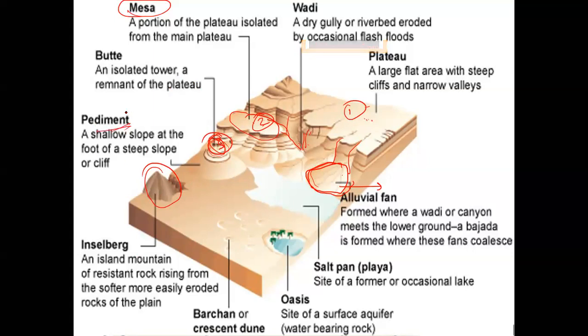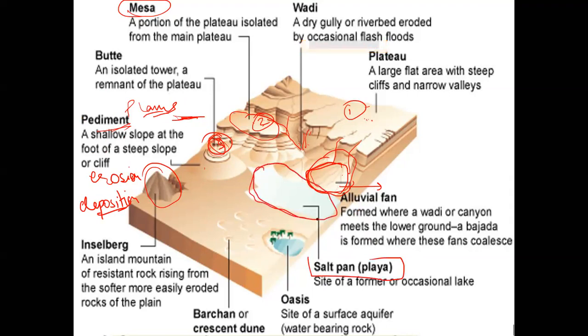Now, what is a pediment? You have to understand pediments are like plains only. What are plains? Plains are the areas which are found on the foot. But the difference is pediment is formed due to erosion and plains are formed due to deposition. Otherwise, even plains are used for agriculture and the pediments are also used for agriculture. Also, the alluvial fan region is also used for agriculture. Salt pan playa, which we studied, this area, when there is rainfall, it forms a temporary lake. When the water evaporates, I have a continuous stretch of salt pan in this region.